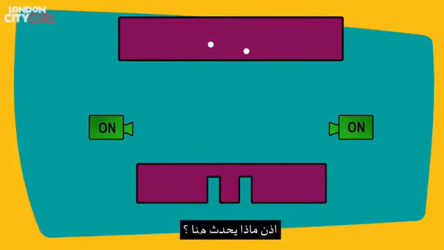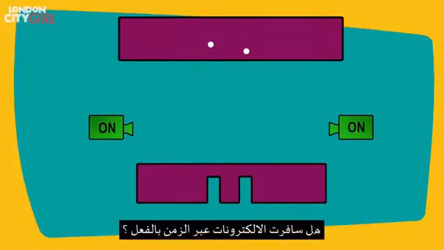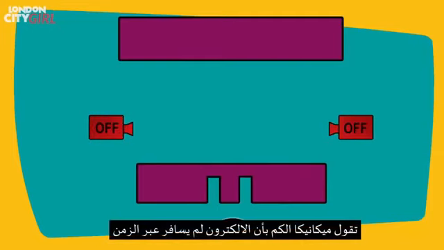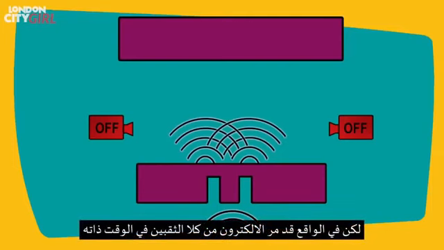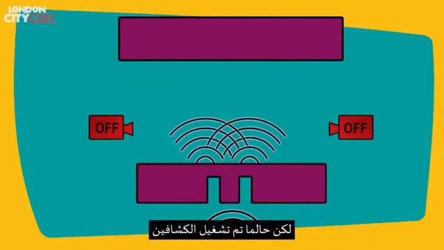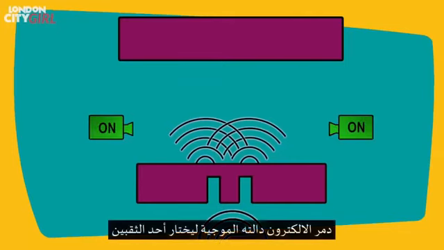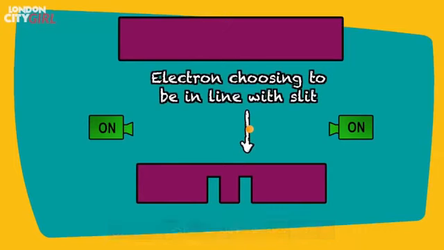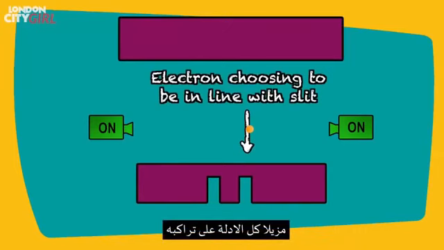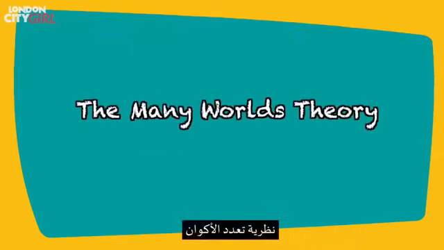So what's actually going on here? Are the electrons actually time traveling? Well, quantum mechanics says that the electrons did not go back in time, but that they did in fact go through both of the slits at the same time, but that as soon as the detectors were switched on, the electrons collapsed their wave functions, choosing to be in line with one or other of the slits and erasing all evidence of their superposition.